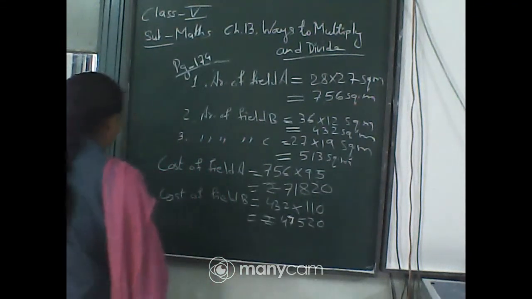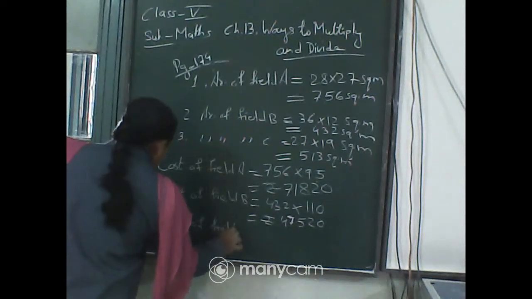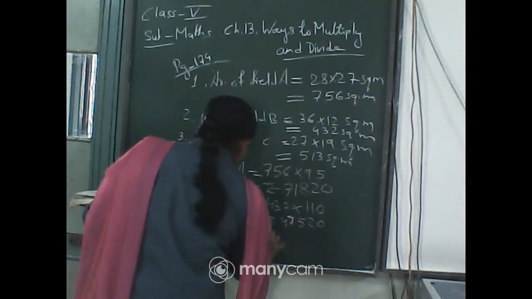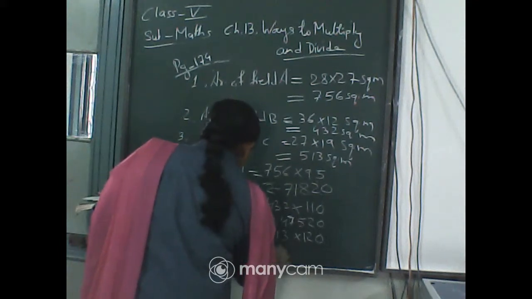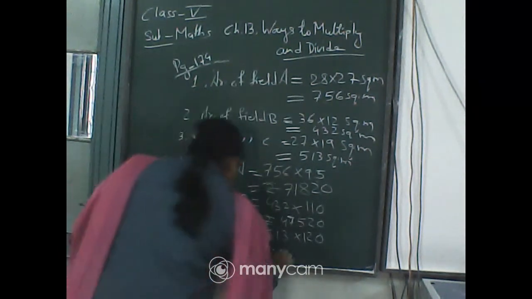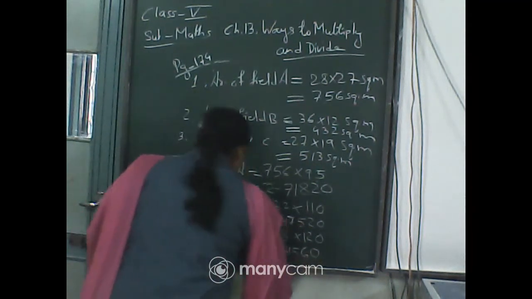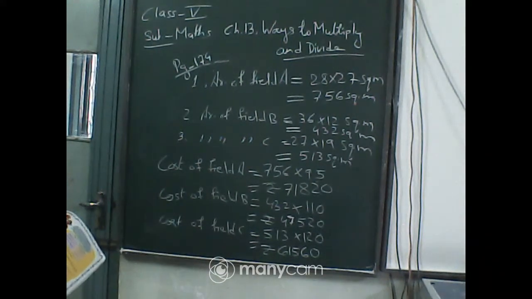And next you have to find the cost of field C. It is given at the rate 120. So 513 into 120. Okay, these are the amounts you have got for the 3 fields. So you will multiply and then you will write the answer. Clear?